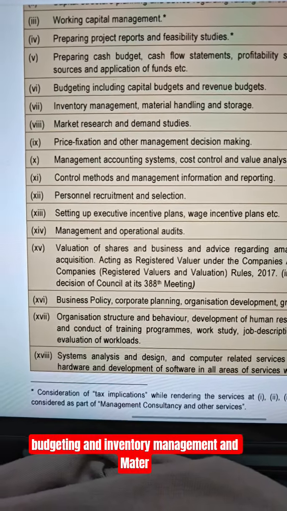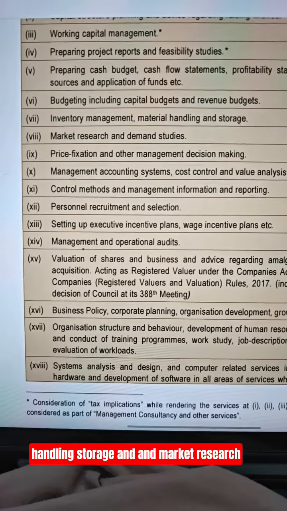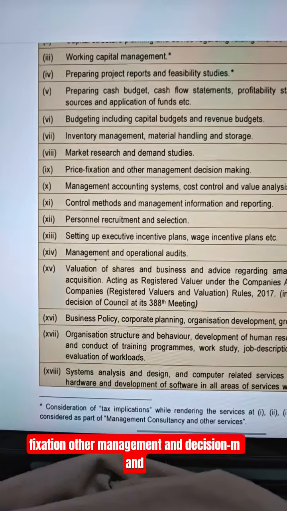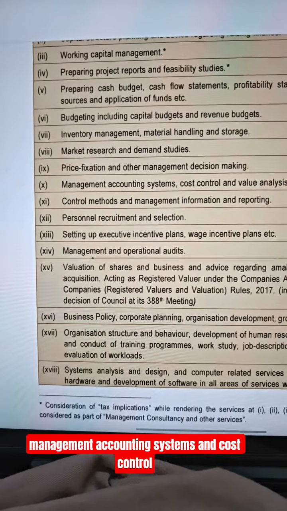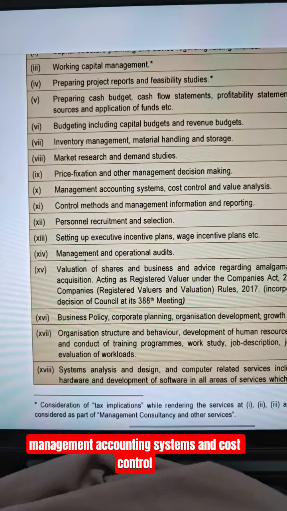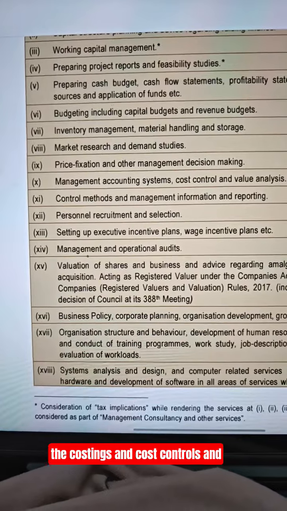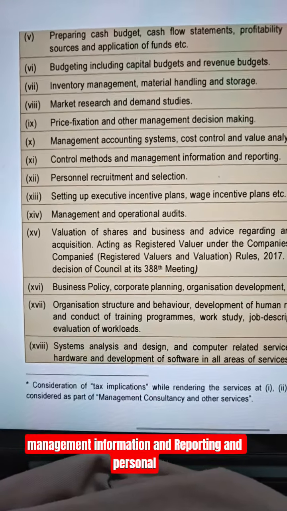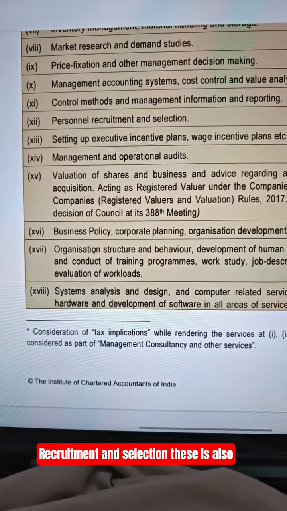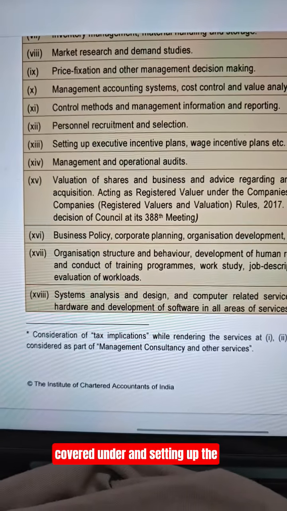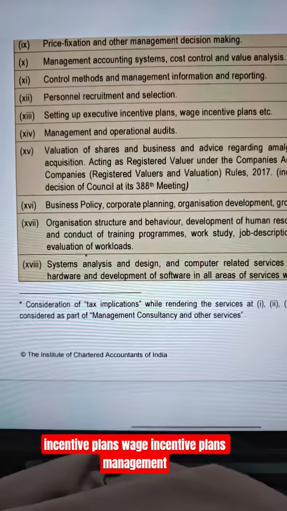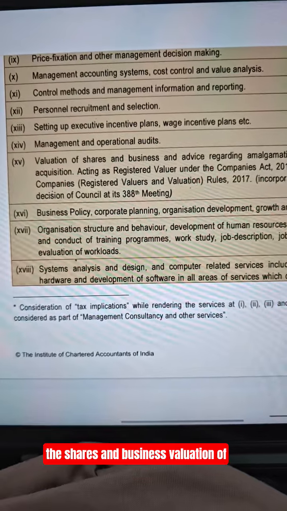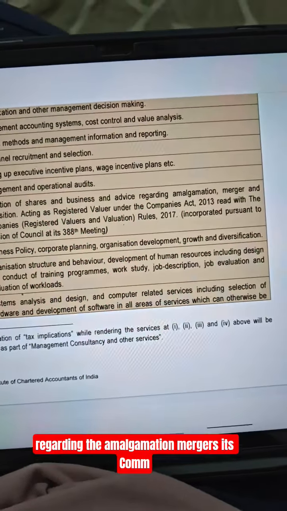revenue budgeting, inventory management, material handling, storage, market research, demand studies and price fixation, other management and decision making, and management accounting systems, cost control and value analysis. These are chapters of costing and cost control, and management information and reporting, and personnel recruitment and selection. This is also covered, and setting up incentive plans, wage incentive plans, management and operational audits, and valuation of shares and valuation of business regarding amalgamations and mergers.